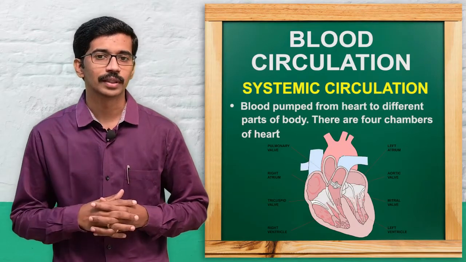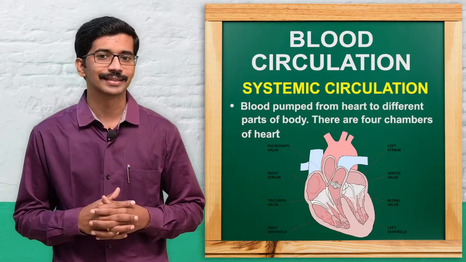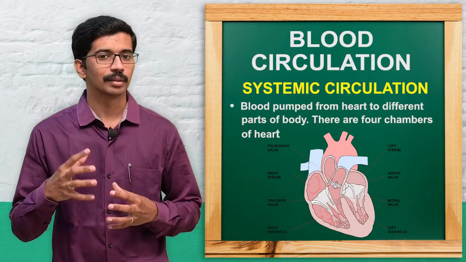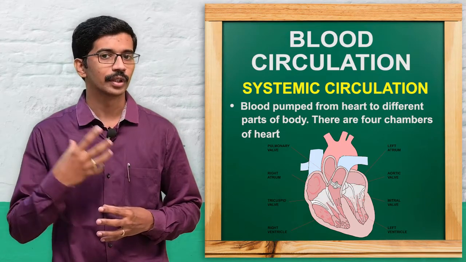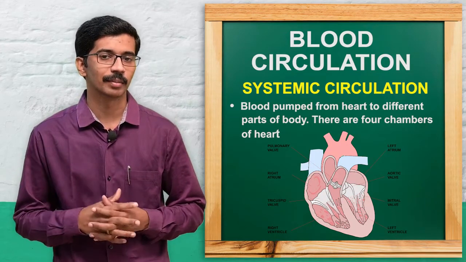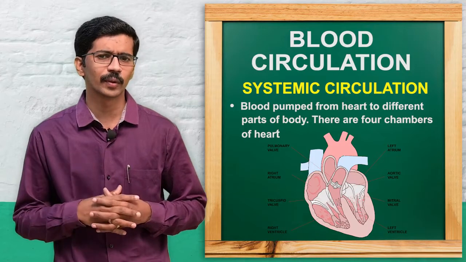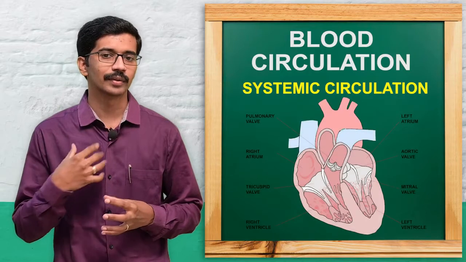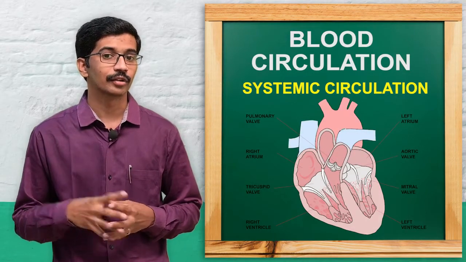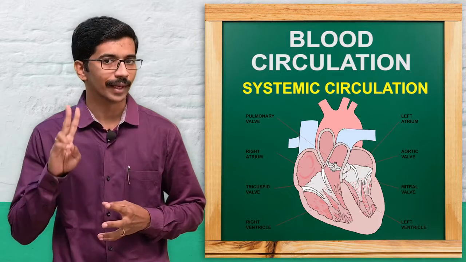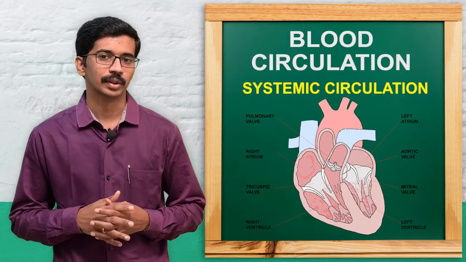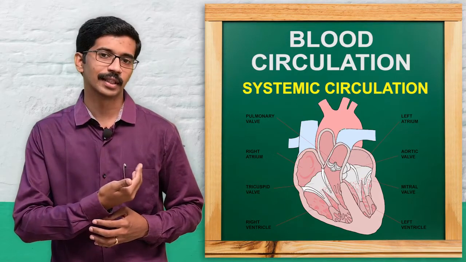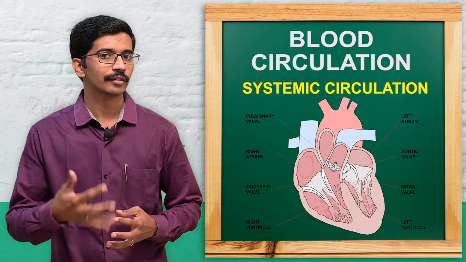Now we will move to the circulation. The first one is the systemic circulation. I already told that in systemic circulation, the blood is carried from the heart to different parts of the body. Before going to systemic circulation, I want to explain the chambers of the heart. There are 4 chambers in the heart: 2 atria and 2 ventricles. There is a right atrium and right ventricle, and in the same way on the left side there is a left atrium and left ventricle.